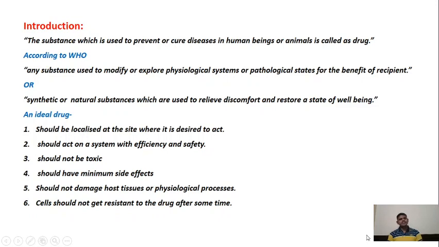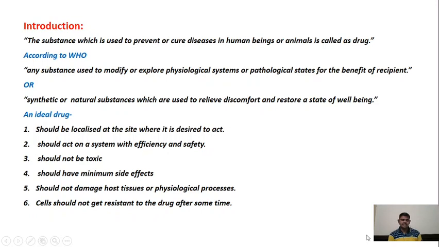Next, it should act on the system with efficiency and safely. If you are having pain in your legs, the drug should go there, relieve that pain, and not give you any side effects. If it is not relieving pain when you take it, then that molecule won't be called a drug. That molecule won't be working as a drug. It should be efficiently killing your